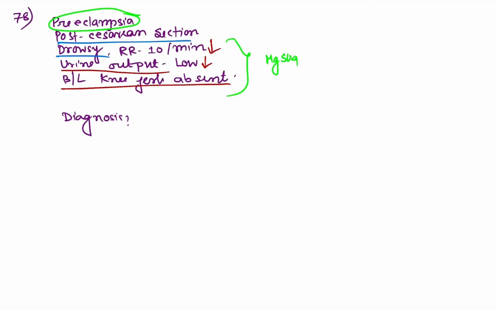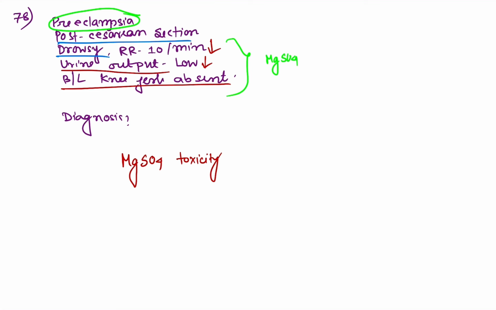As all of you know, in one of the most popular regimens for preeclampsia, magnesium sulfate is used, and magnesium sulfate toxicity can cause features like absence of jerks with decreased urine output and respiratory suppression. So the diagnosis in this case is MgSO4 or magnesium sulfate toxicity.